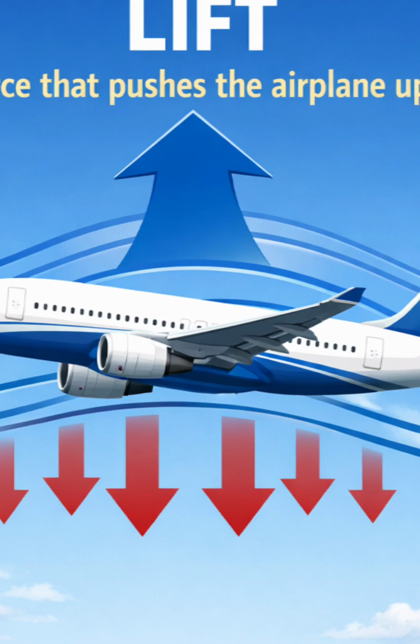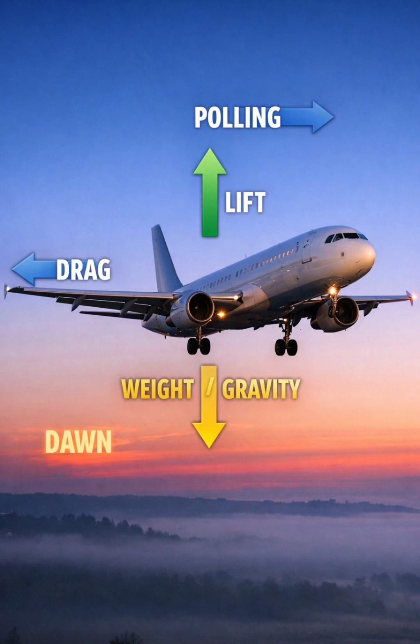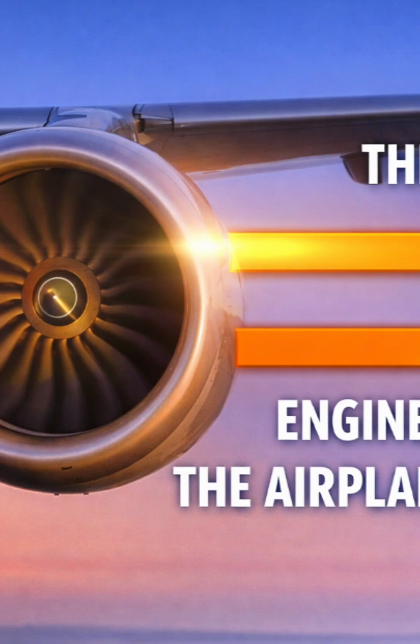Ships stay on the surface of the water because of an important physics principle called Archimedes' principle. This principle explains that when an object is placed in a fluid like water, it experiences an upward force called buoyant force. This force is equal to the weight of the water that the object pushes away. If this upward force is equal to or greater than the weight of the object, it will float. This is why even very large ships made of heavy steel can float on water.